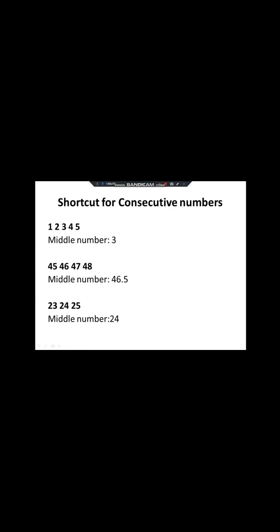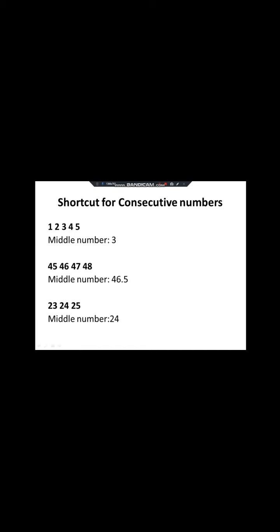Just remember, when you have questions based on consecutive numbers, consecutive odd numbers or consecutive even numbers, you can use the shortcut and click the answer within a second. You need not calculate the sum of everything divided by the total number to find the answer. Simply by seeing it, you can click the answer. So here is the shortcut.